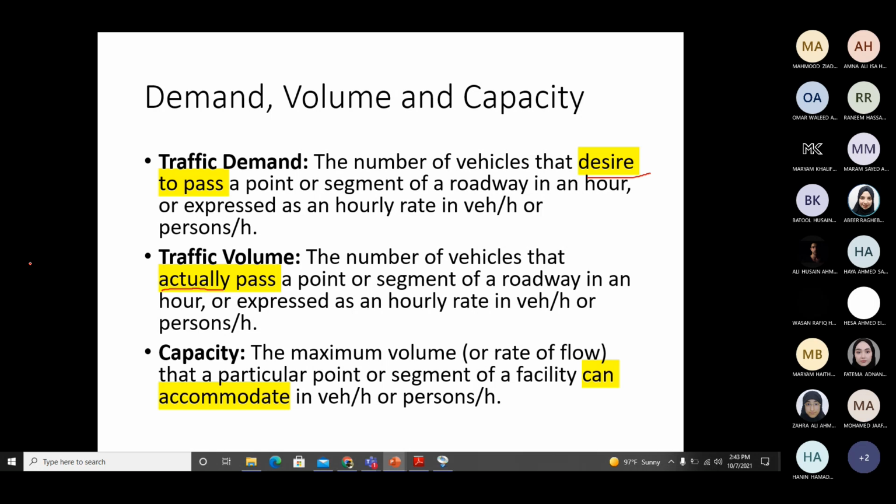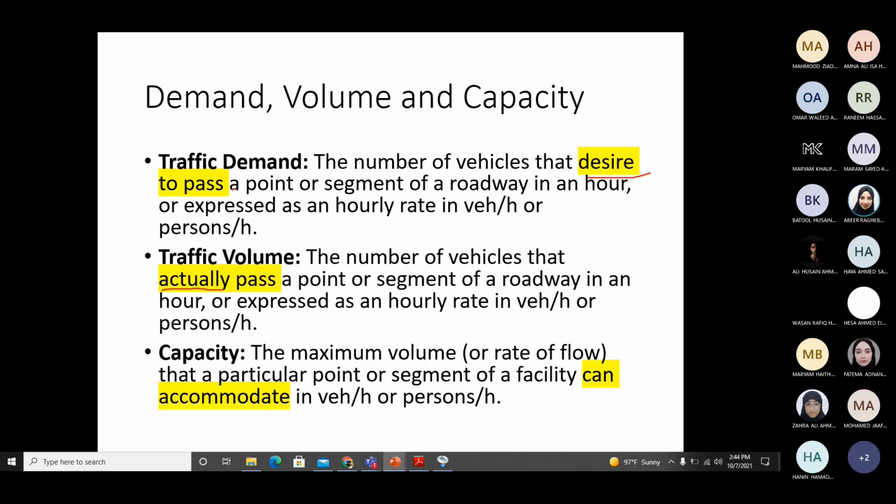So volume is what is actually counted in the field, the number of vehicles which have passed through the highway. Then we have capacity, the maximum number of vehicles that can pass through the highway, again expressed as an hourly rate. It is the maximum flow we have discussed in the previous examples. Highway here can mean a point or a segment of the highway.